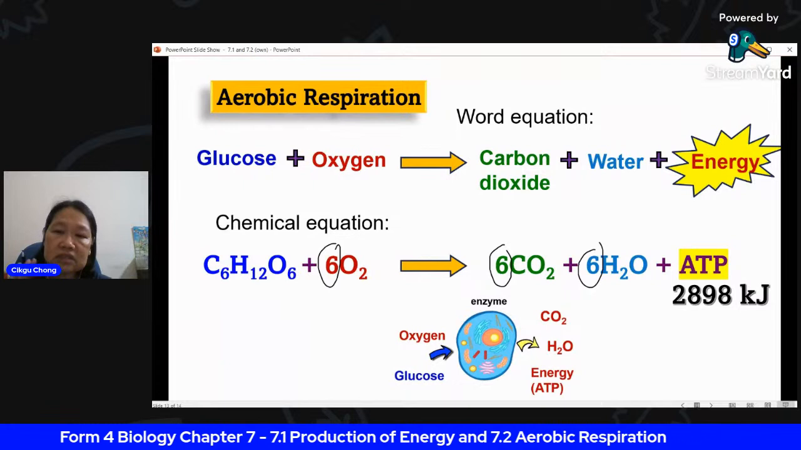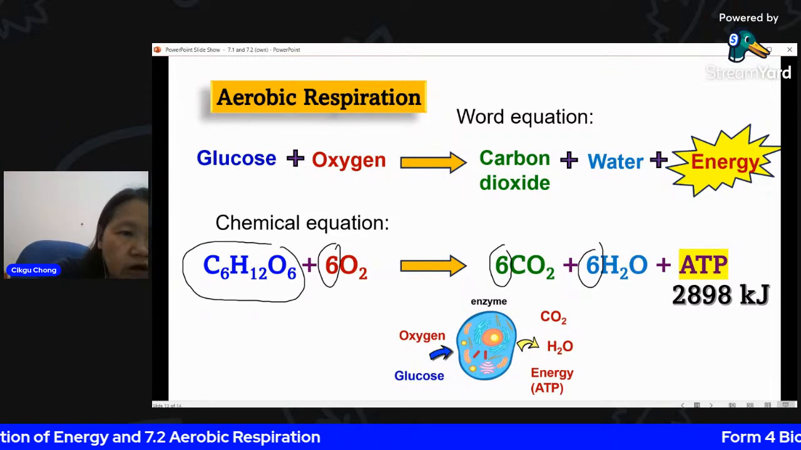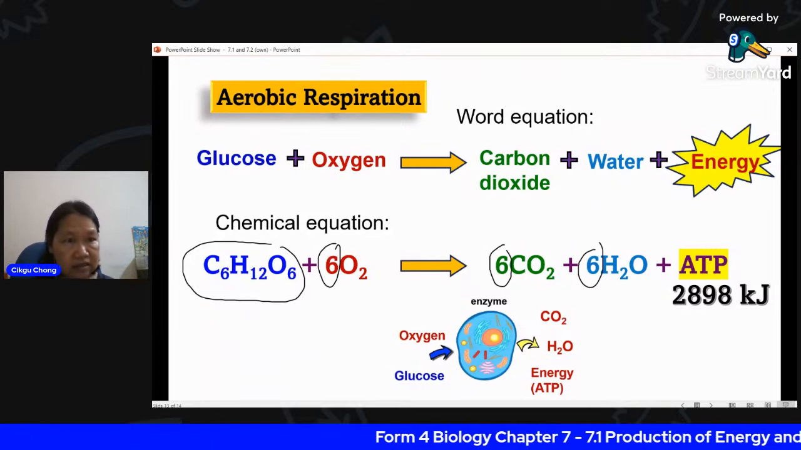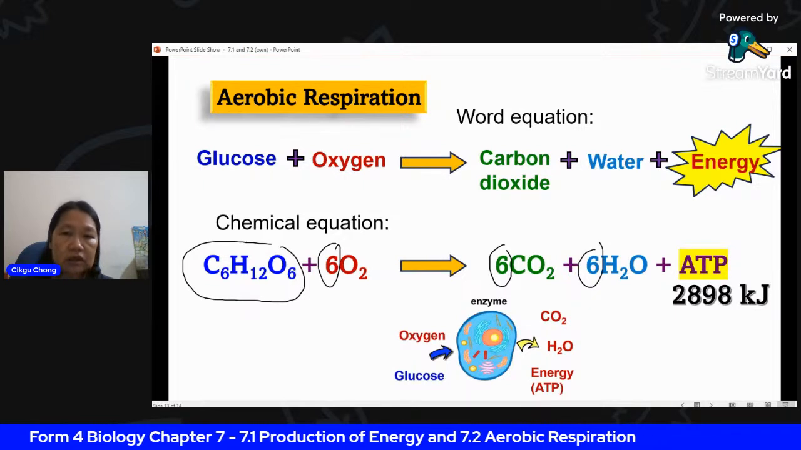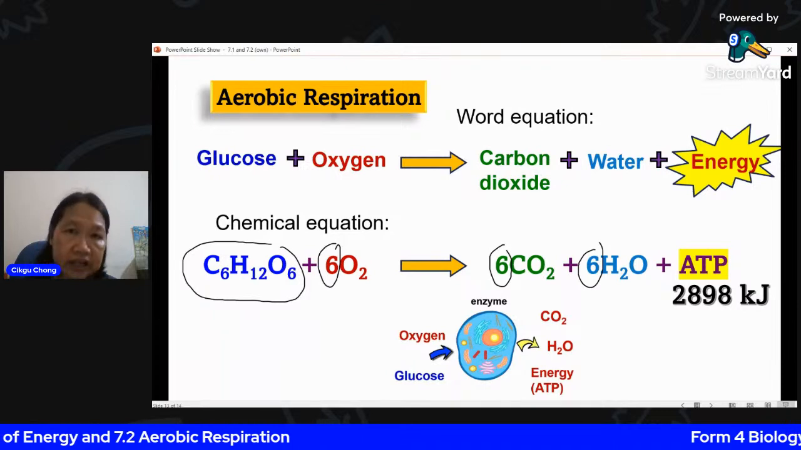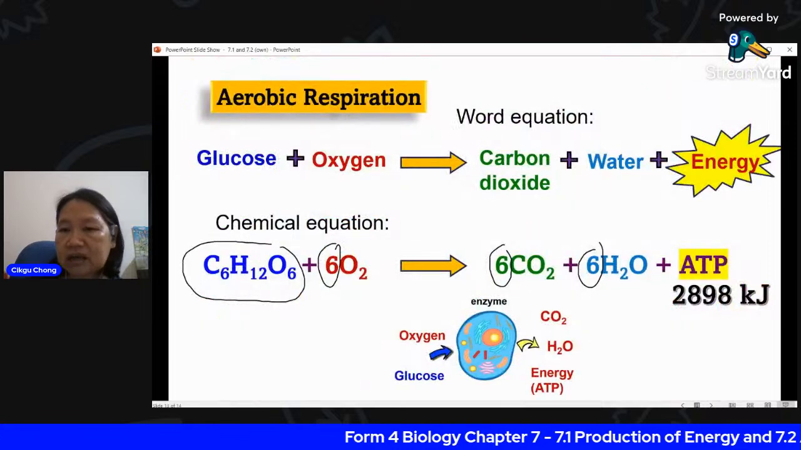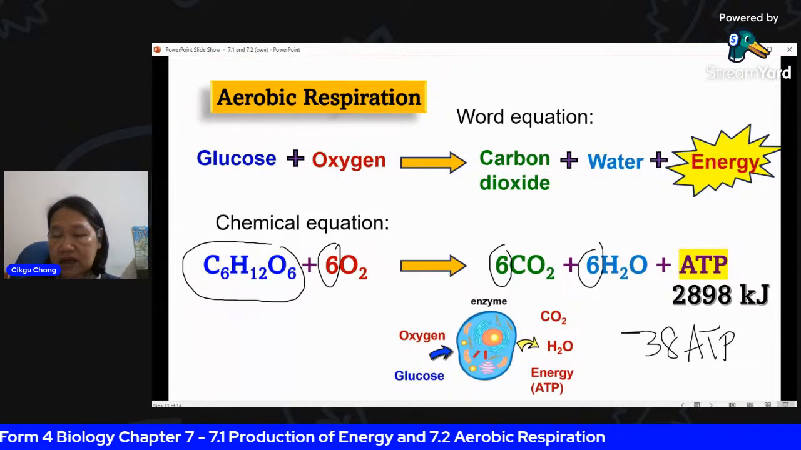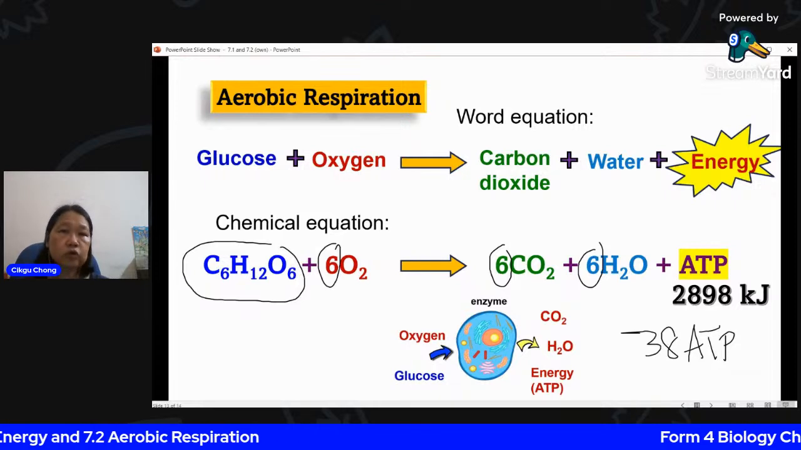Or the magic number, 2,898 kilojoules for 1 molecule of glucose. So remember, every molecule of glucose that is oxidized in aerobic respiration will give you 6 molecules of CO2, 6 molecules of water, and 2,898 kilojoules of energy, or 38 ATP. All right, 38 molecules of ATP: 2 from glycolysis, 36 from the oxidation of pyruvate in the mitochondria.